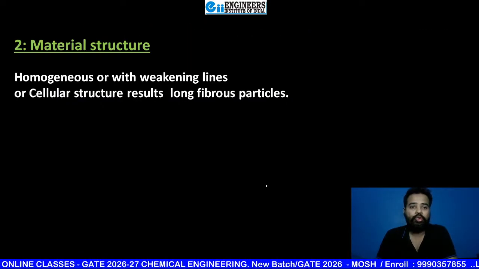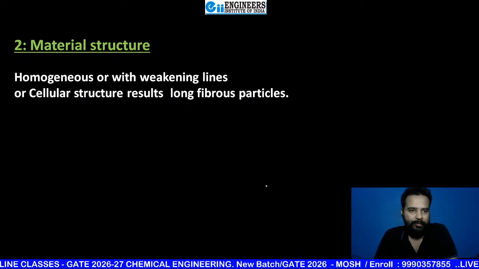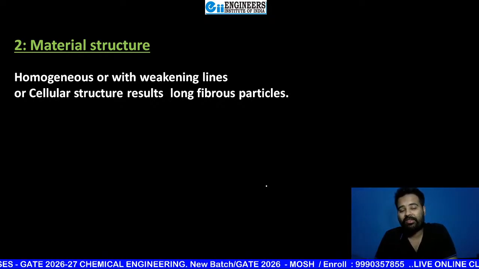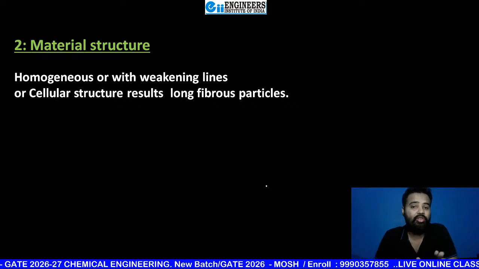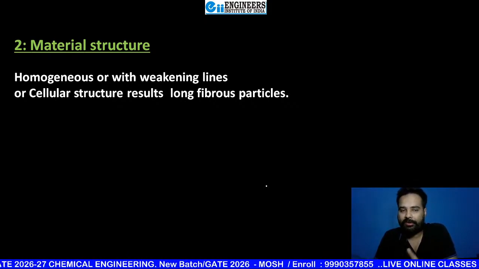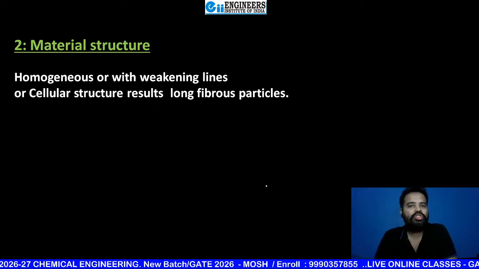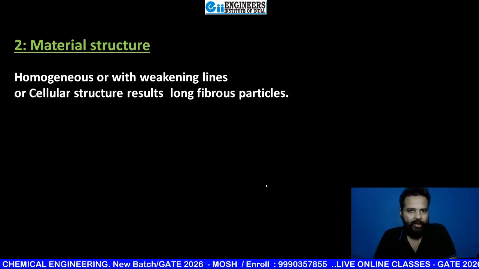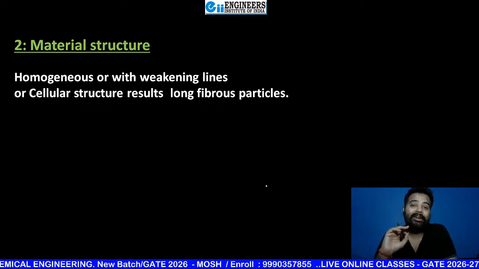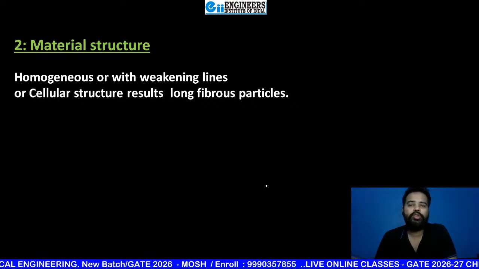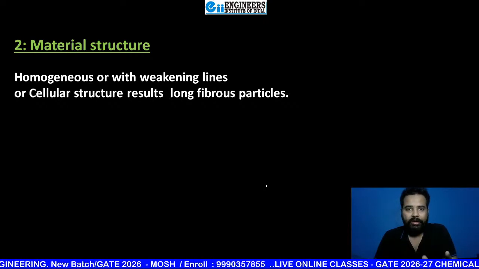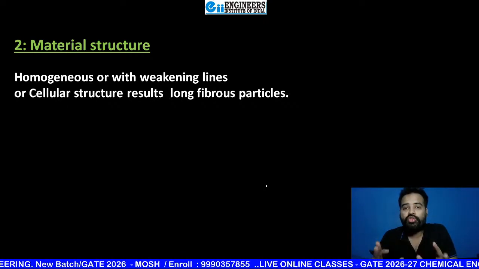Okay, so now I'm going to start the second one, that is material structure. So see beta, one line that is written by me: homogeneous or with weakening lines or cellular structure results in long fibrous particles. What is a homogeneous structure? If you are going to take one solid and you can cut that solid from any portion, and if you want to break that solid from any point, the effort or energy is not going to change.